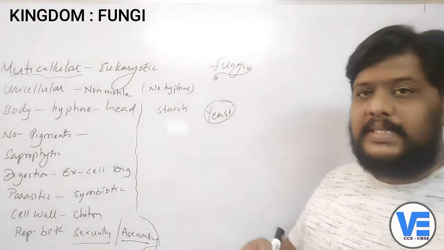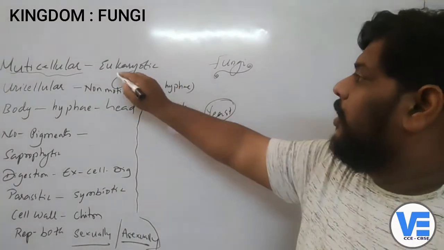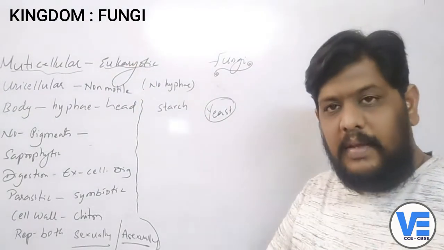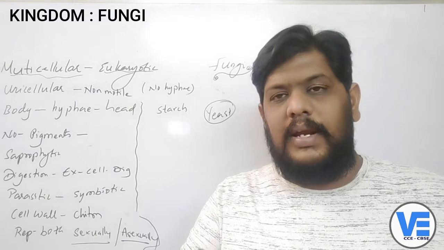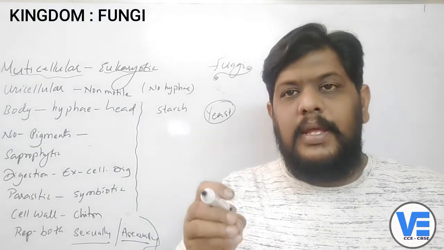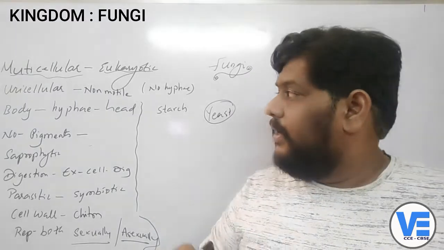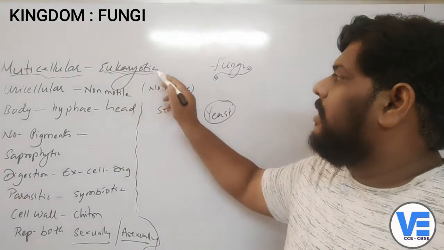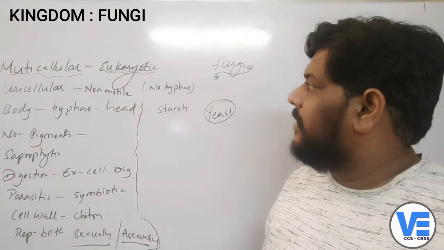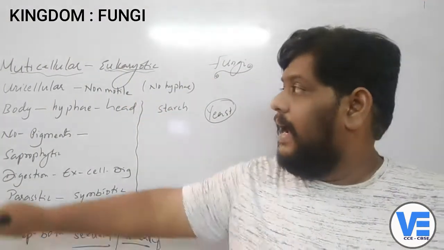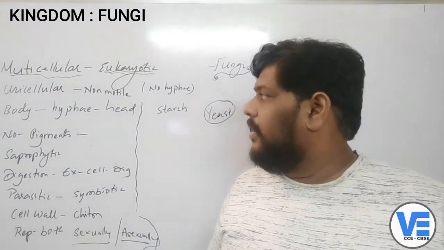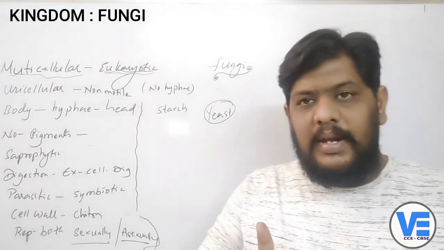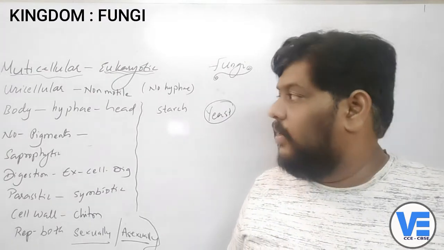The second thing is they are eukaryotic in nature. Already we know what is a eukaryote: membrane-bound organelles, right? All the organelles have a membrane bound to them. So that's why they are also eukaryotes. And here the maximum of them are multicellular. Only yeast is unicellular.